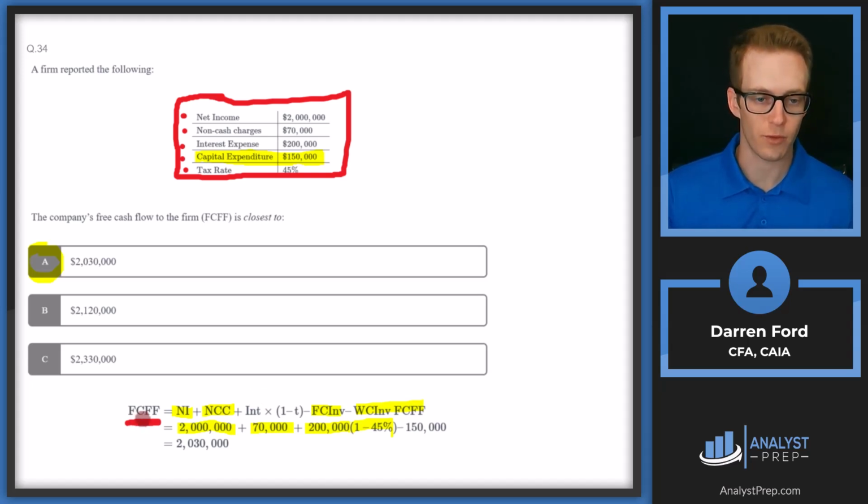Same thing for free cash flow to the firm from free cash flow to equity, and write it on the other side. You want to commit all those to memory so that when one of these comes up, you are able to go from any starting point and get to that free cash flow to the firm. And you want to do the same thing with free cash flow to equity.